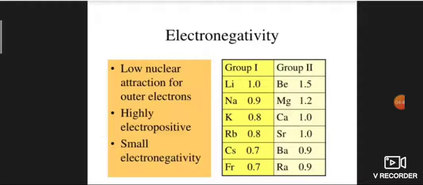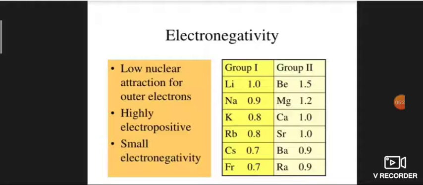Electronegativity. Because of the low nuclear attraction for outer electrons, they are highly electropositive and have very low electronegativity. Due to the presence of only one electron in the valence shell, they are paramagnetic and exhibit a plus one oxidation state. So lithium, sodium, potassium, rubidium, cesium are paramagnetic and exhibit only a plus one oxidation state. They readily form monovalent M plus ions by losing this electron. They never exist in the free state in nature.